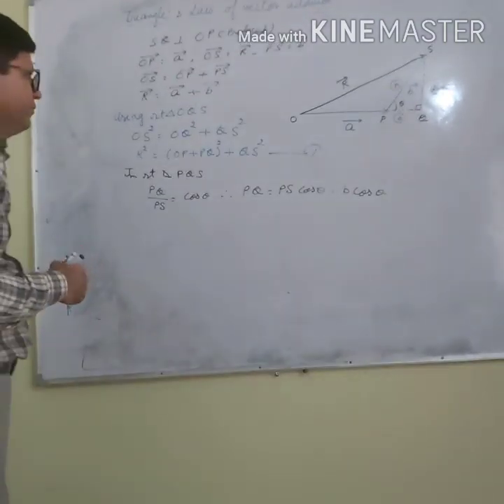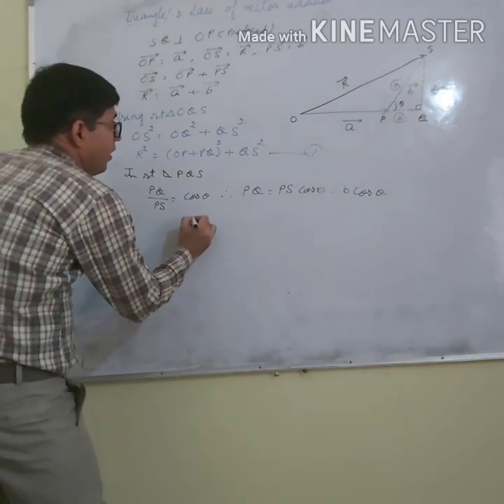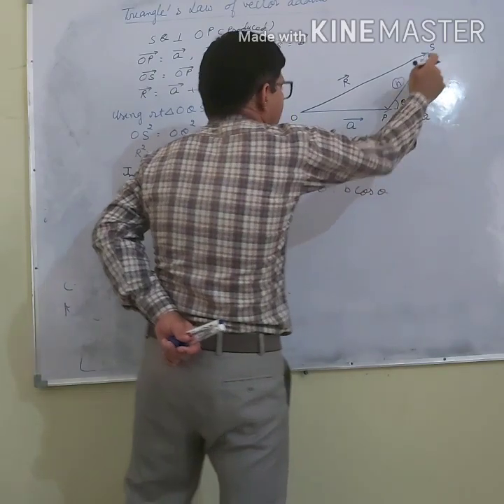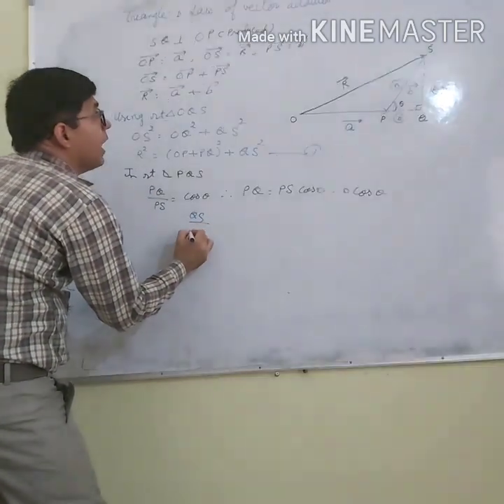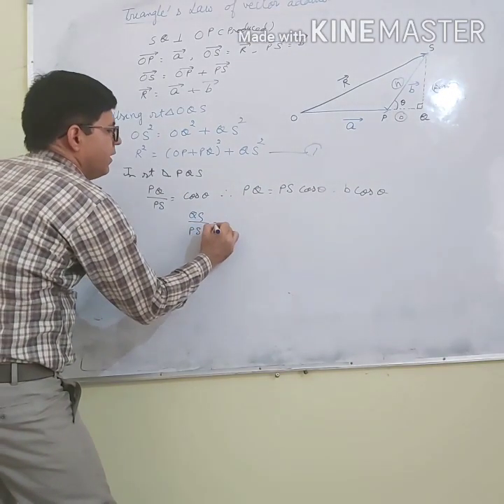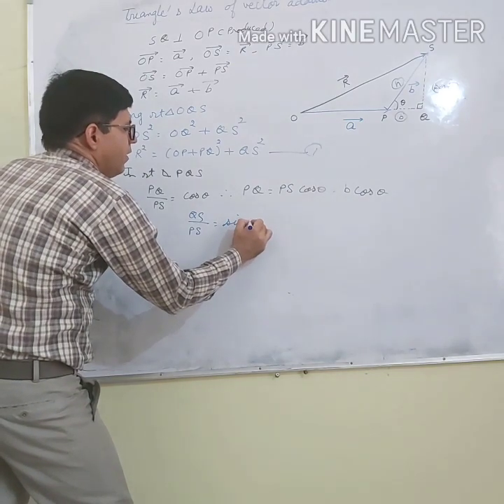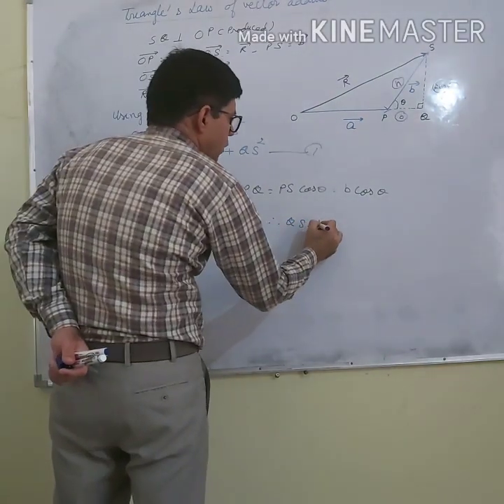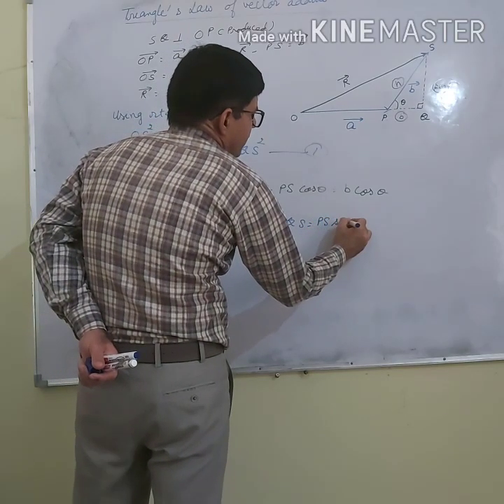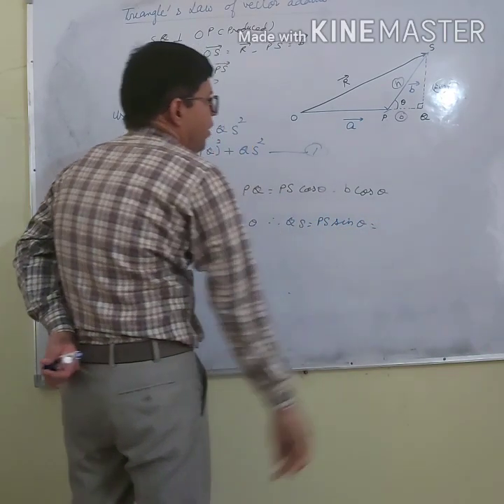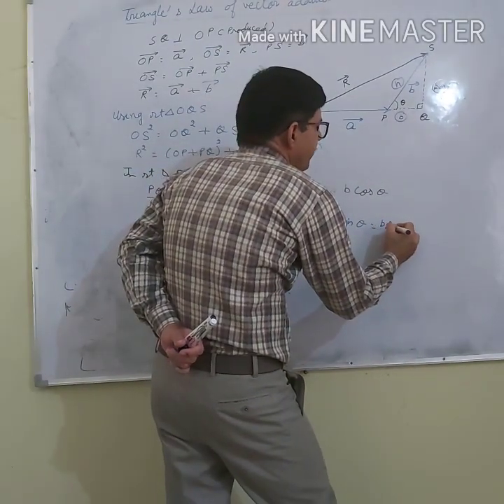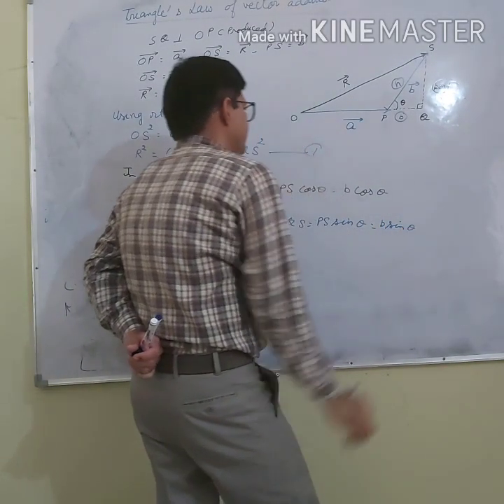Similarly, QS is the perpendicular, and perpendicular upon hypotenuse is sin theta. Therefore QS equals PS sin theta. What is PS? PS is again B. So QS is B sin theta.